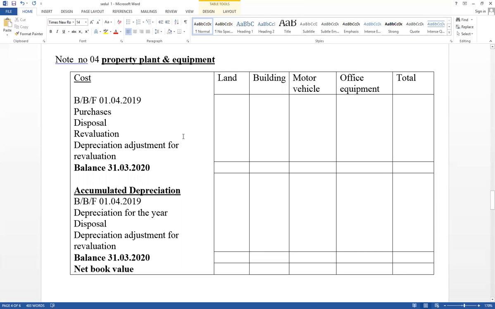Very important parts. You have to know how to disclose each and every transaction relevant to property, plant and equipment. It means disposal adjustment, revaluation adjustment, first time, second time, as well as exchange adjustment and changes in accounting estimates, as well as straight line basis and reducing balance methods, depreciation calculation.